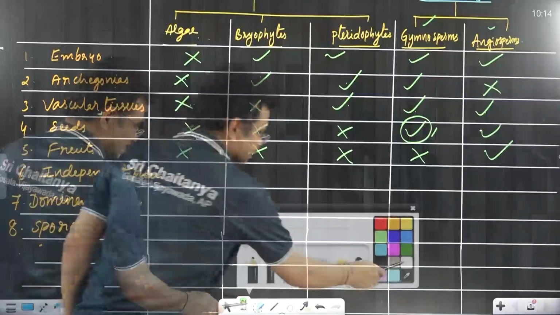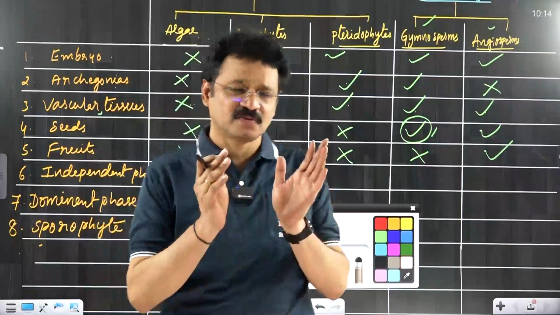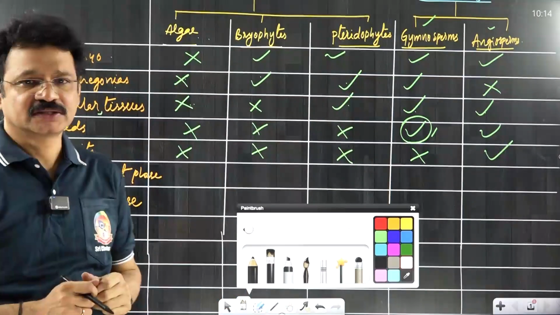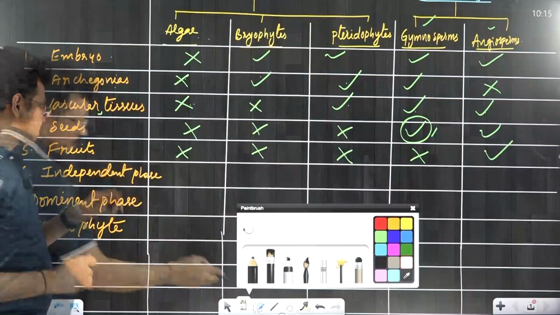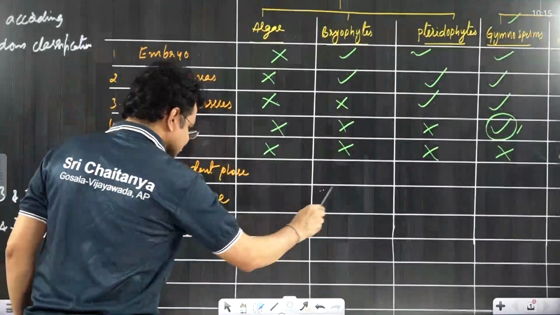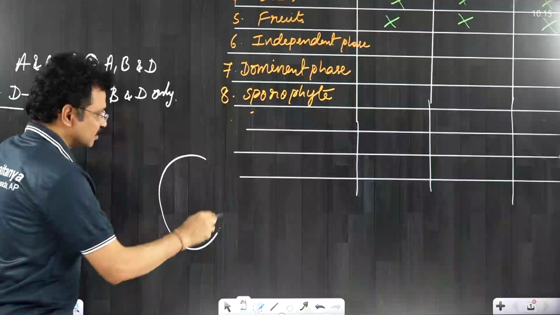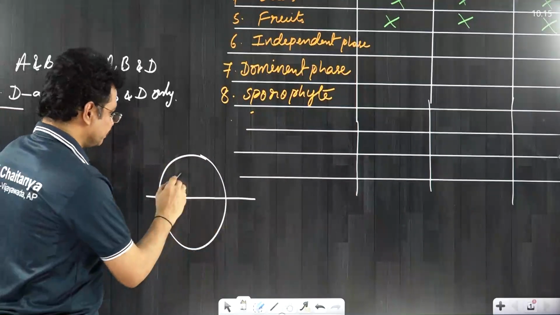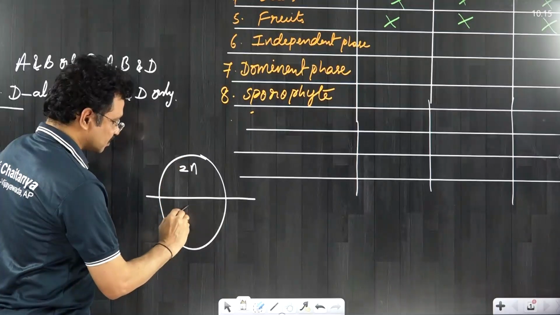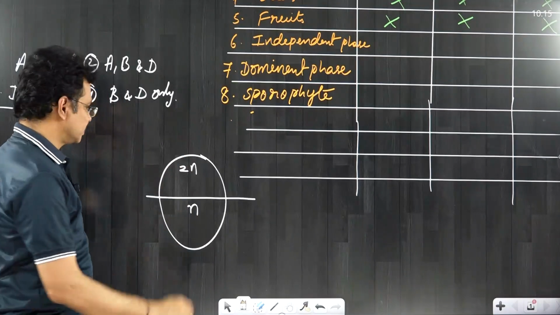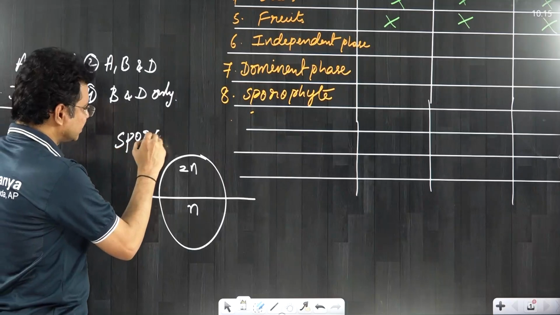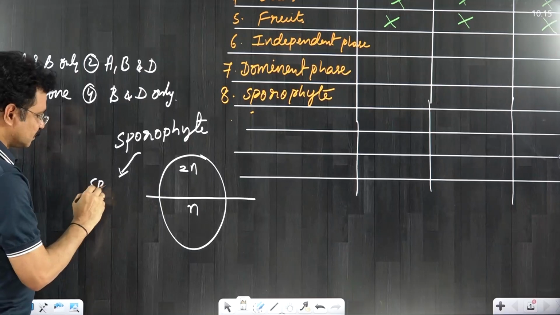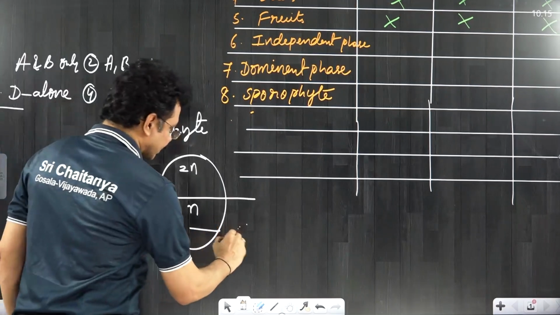Generally in the life cycle, mainly two phases occur. In the life cycle of most of the plants, the haploid phase is the gametophyte, the diploid phase is the sporophyte. Why are these phases named gameto and sporo? Example, it is the life cycle of a plant, that may be either algae, bryo, or pterido, gymno, angio. Two phases are there, one is the diploid sporophyte, another one is the haploid gametophyte. Sporophyte means the spore producing phase is the sporophyte. Haploid phase is the gametophyte.